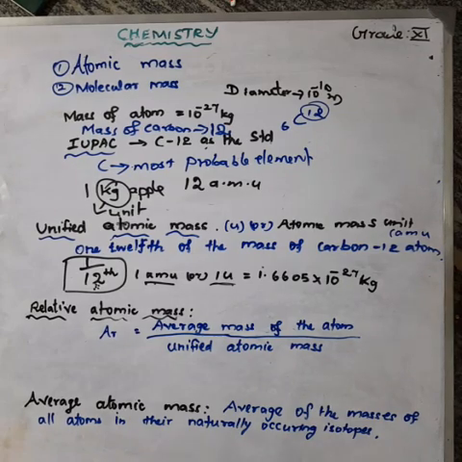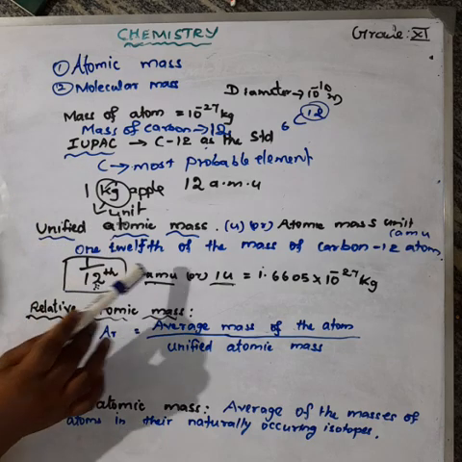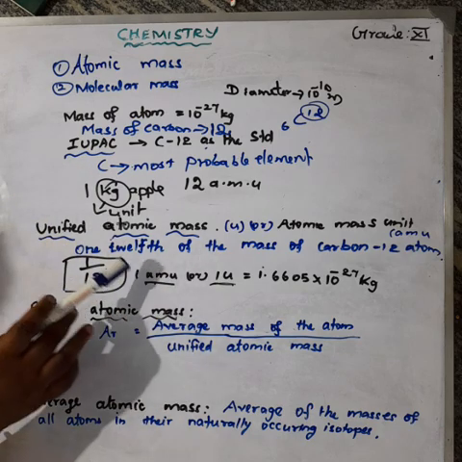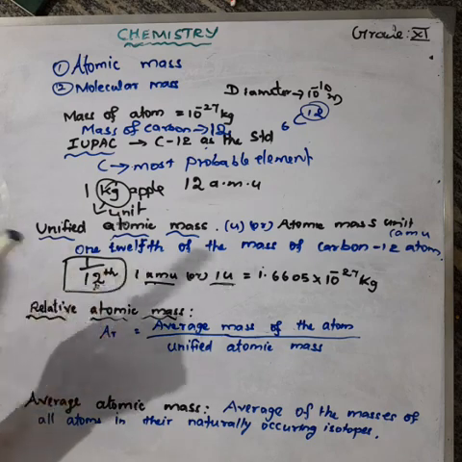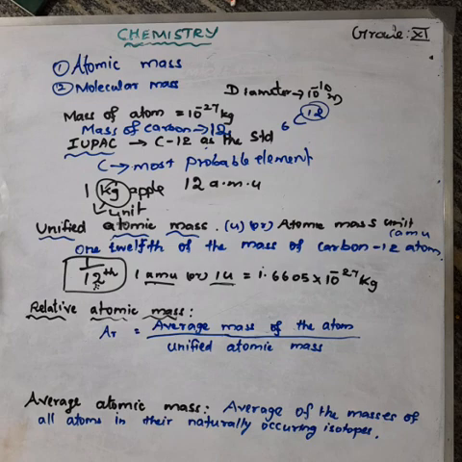Here 1 AMU means atomic mass unit, that is the 1/12 part of the mass of a carbon 12 atom. That is 1 AMU.